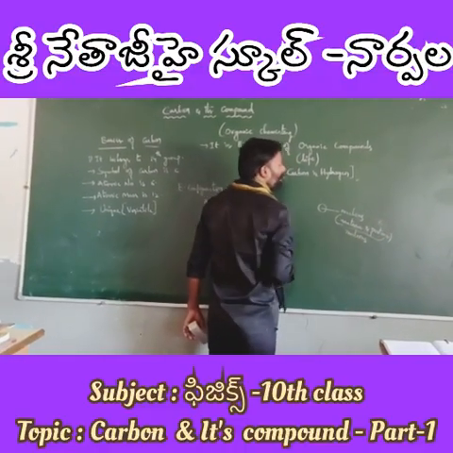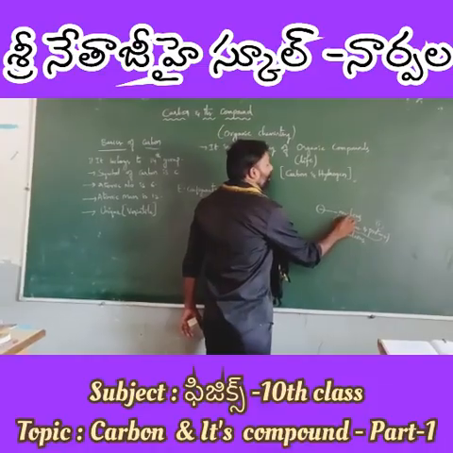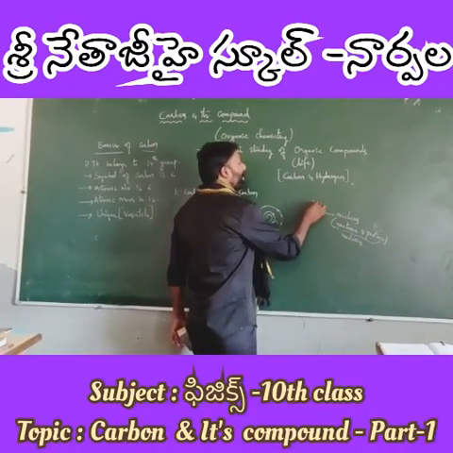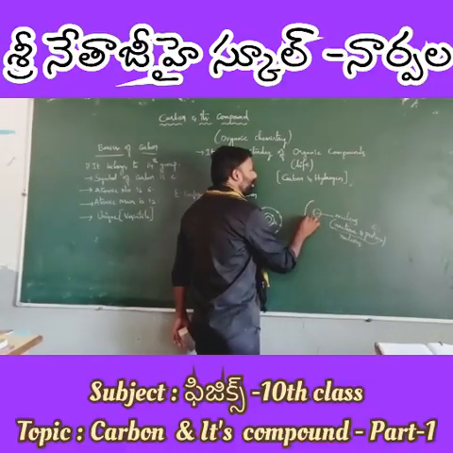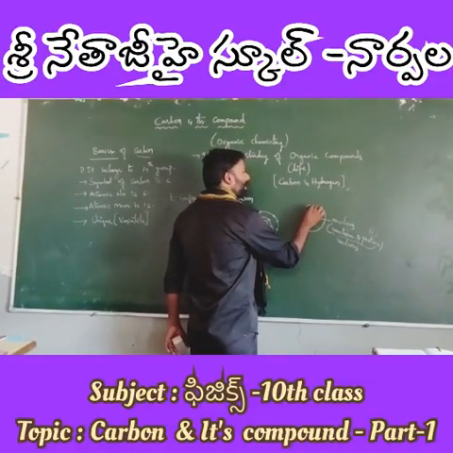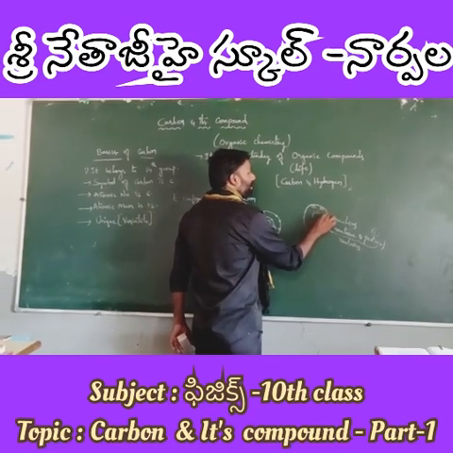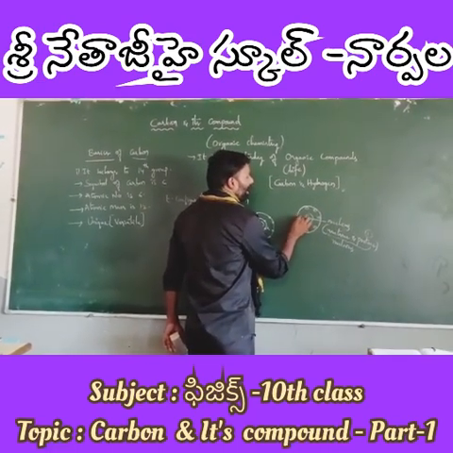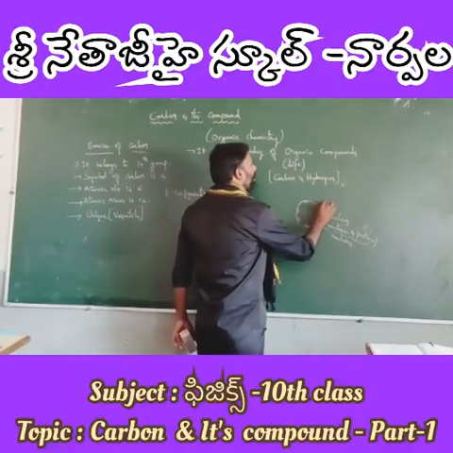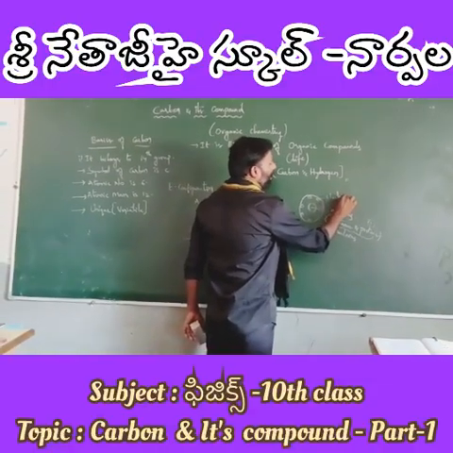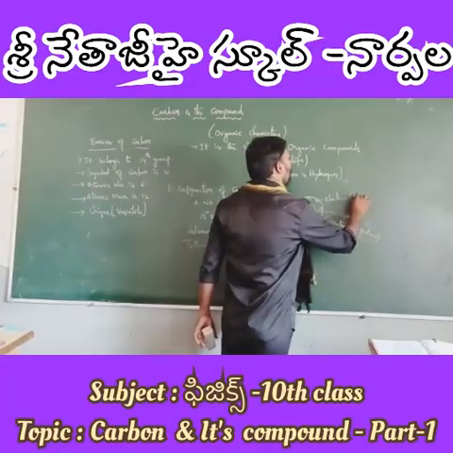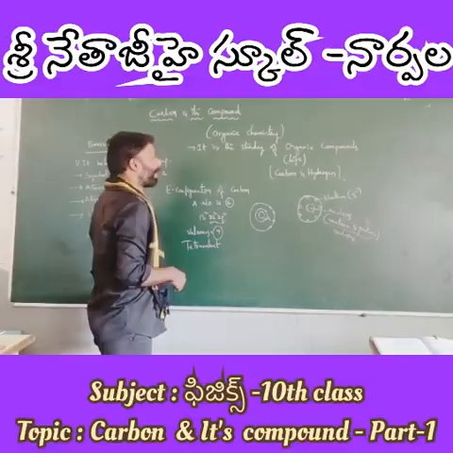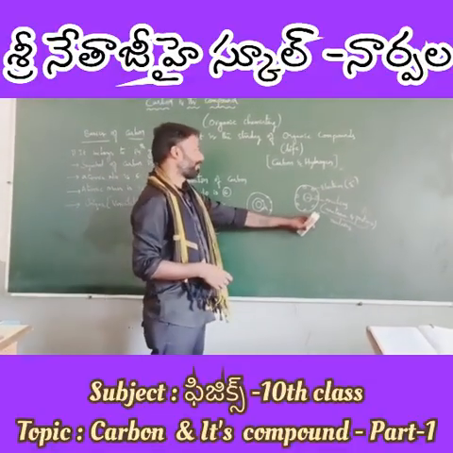Protons are positively charged and neutrons are neutrally charged, which means no charge. And one more very important subatomic particle, that is the electron, which always revolves around the nucleus in specified paths called shells. Electron is responsible for bond formation and electron is a negatively charged particle. So this is about the structure of atom.